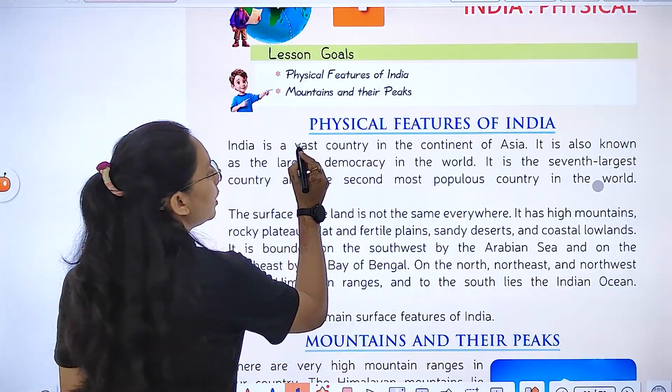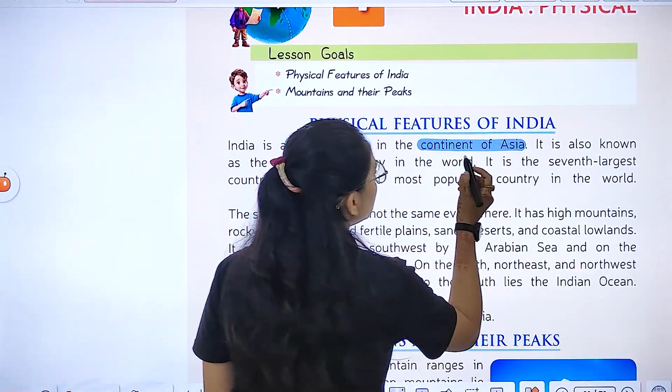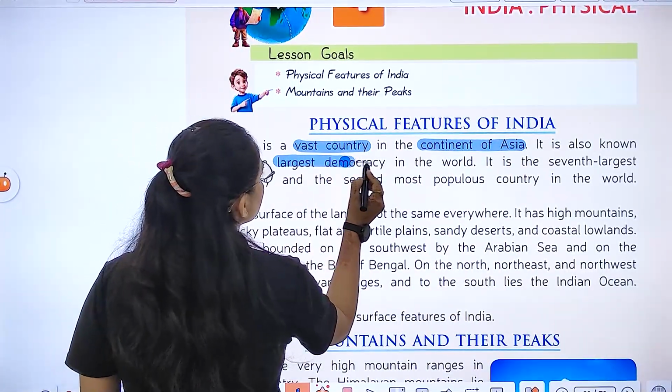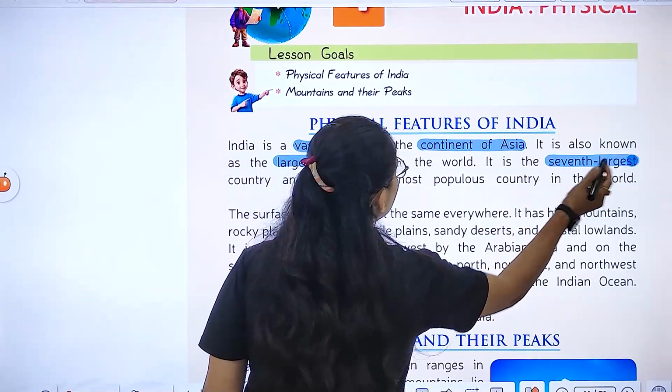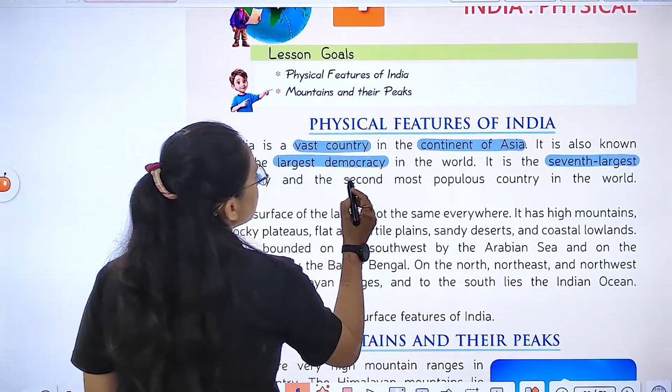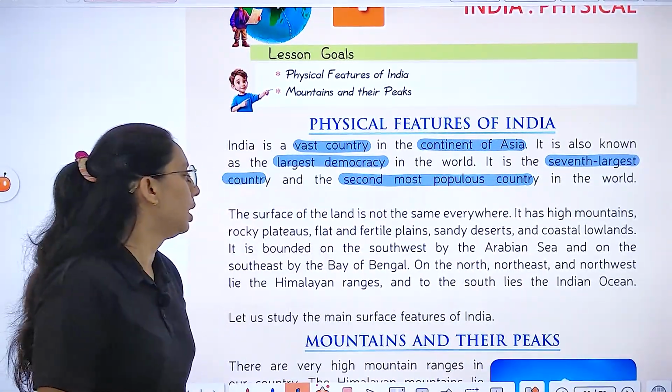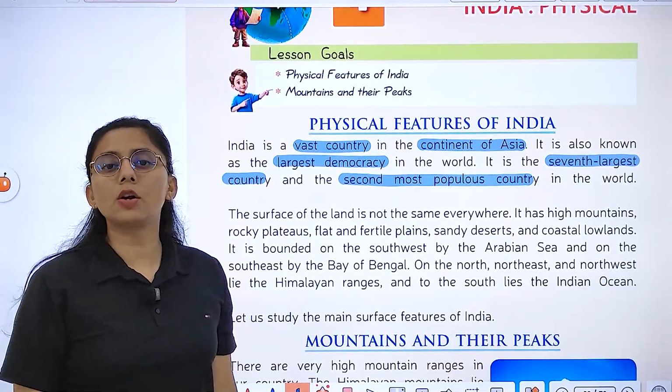India is a vast country in the continent of Asia. It is also known as the largest democracy in the world. It is the 7th largest country and the 2nd most populous country in the world. The surface of the land is not the same everywhere.